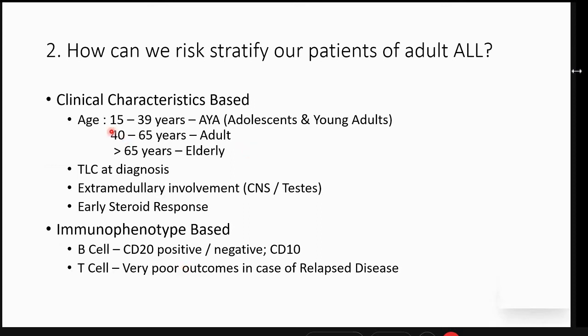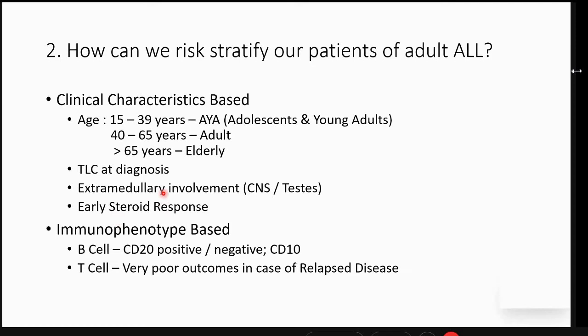So we had patients, what is the adolescent and young adult, that is 15 to 39, 40 to 65, and more than 65. And this is because they were in this age group, that is the 15 to 39, the AYA group. They could be treated with pediatric-based chemotherapies, and hence the survivals and outcomes were much better. TLC at diagnosis for B cell more than 30,000 or less than 30,000, and for a T cell ALL more than 1 lakh or less than a lakh, distinguish them between the two groups.